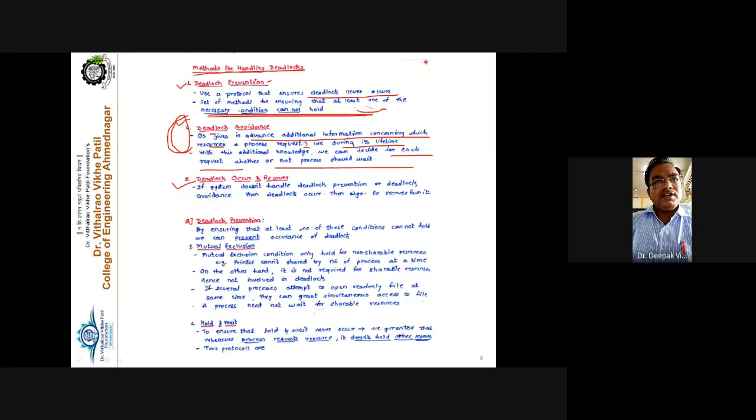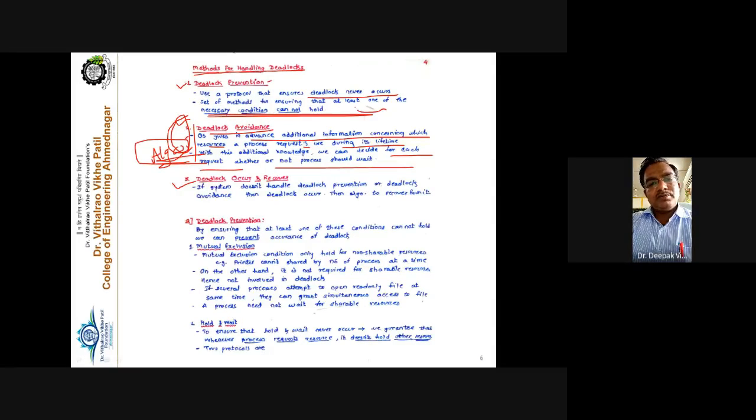For deadlock avoidance, we have to use an algorithm, and it is called the Banker's algorithm. It is the combination of the safety algorithm and the resource request algorithm, which we will see in the next lecture. But for now, just remember that the Banker's algorithm is used for deadlock avoidance. It is always a question in MCQ examinations.